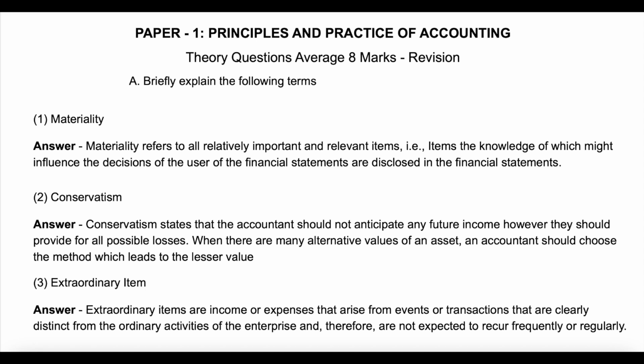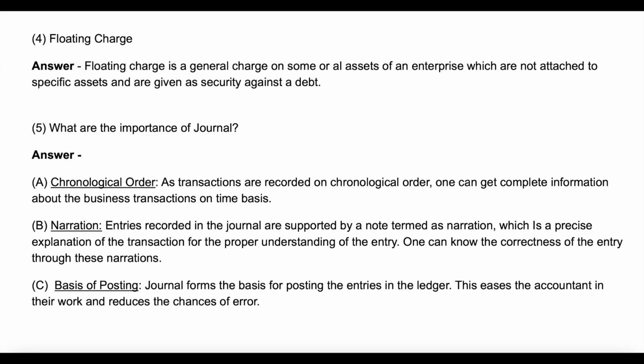Extraordinary items are income or expenses that arise from events or transactions that are clearly distinct from the ordinary activities of the enterprise, and, therefore, are not expected to recur frequently or regularly. Question 4. Floating charge. Answer. Floating charge is a general charge on some or all assets of an enterprise which are not attached to specific assets and are given as security against a debt.